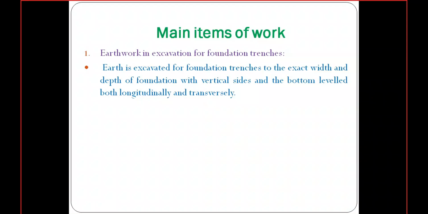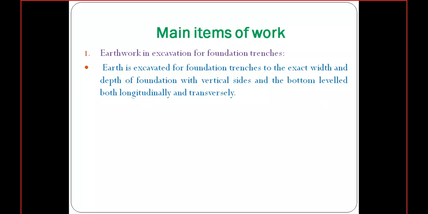The sides will be excavated vertically, and the bottom will be leveled along the longitudinal direction and the transverse direction also. We require a leveled bottom.